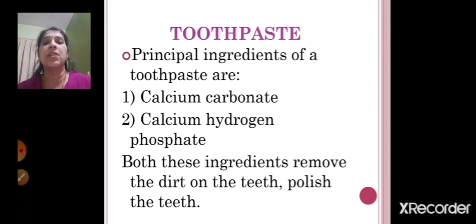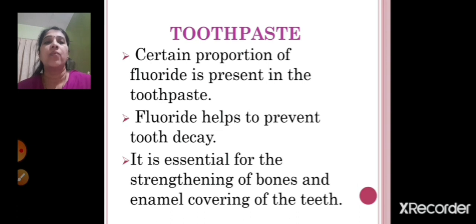So the two principal ingredients of the toothpaste are calcium carbonate and calcium hydrogen phosphate, and both these ingredients remove the dirt on the teeth and polish the teeth. Now a certain proportion of fluoride is present in the toothpaste. The third ingredient is your fluoride. So fluoride is also present in your toothpaste, but in a smaller proportion.